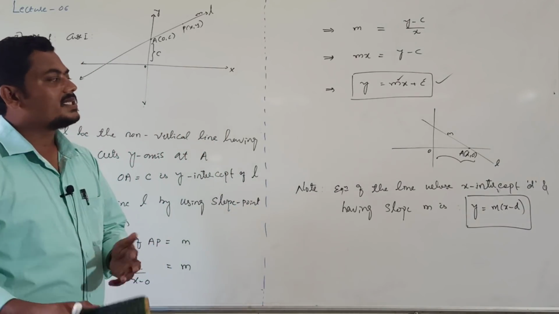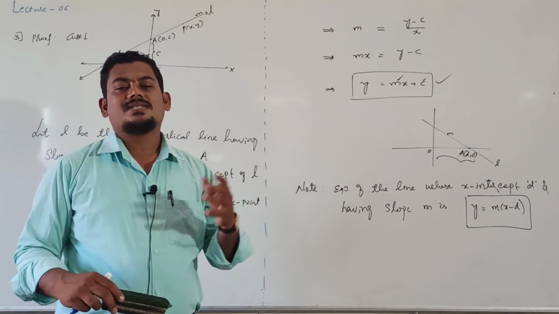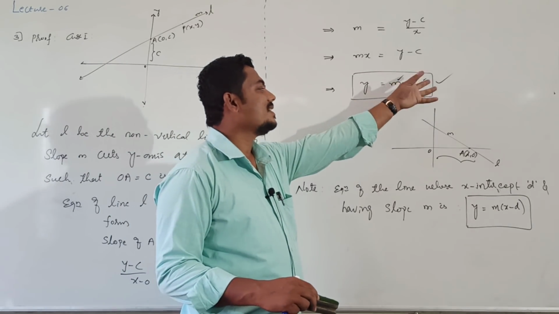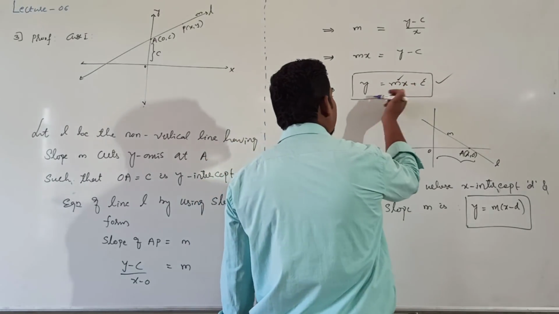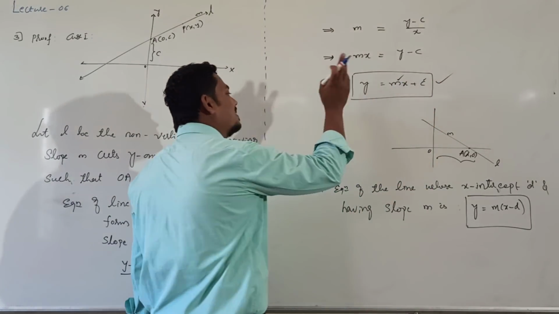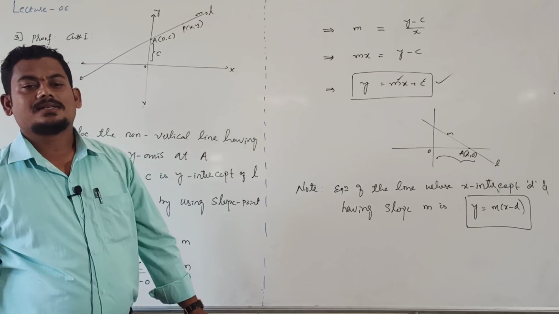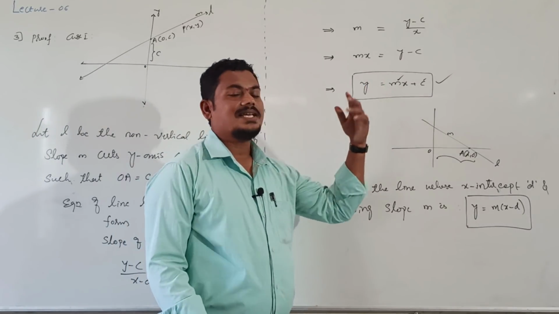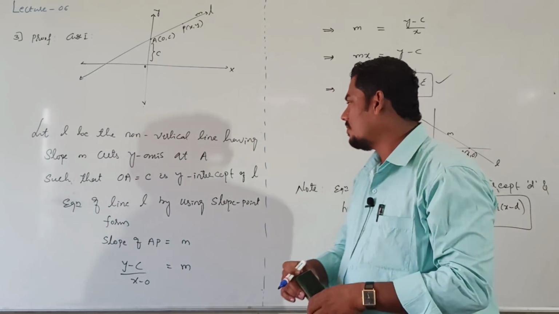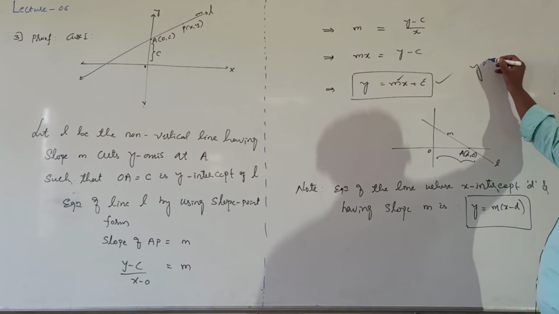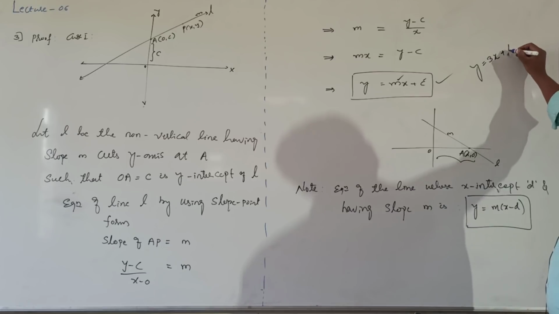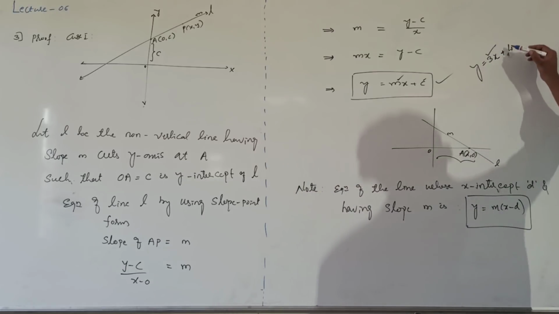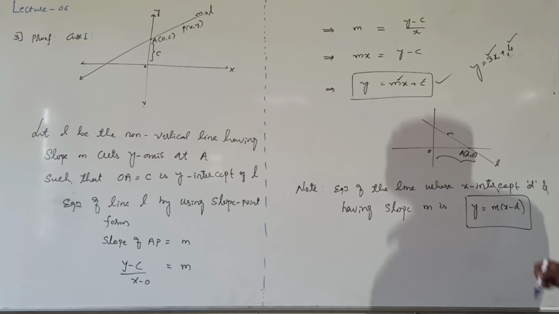Sometimes the c value may be 0. If the c value becomes 0, c being a constant, a number, it still represents a straight line. Which type of straight line is it when the constant term is 0? For example, suppose y equals 3x plus 4 is given, then the slope is 3 and the y intercept is 4.